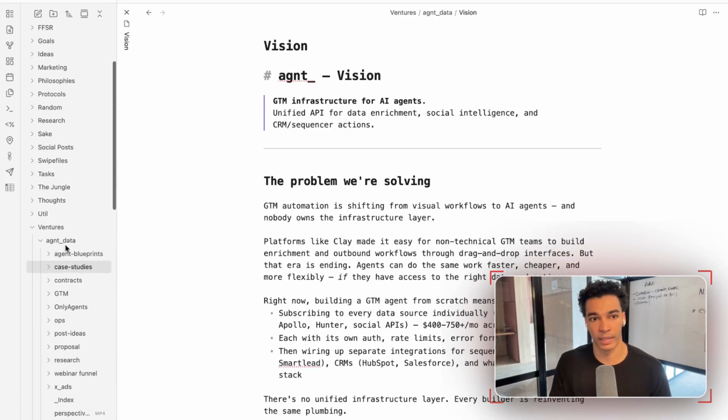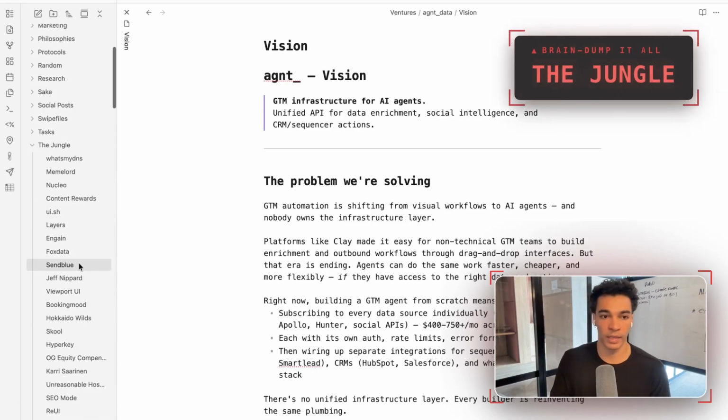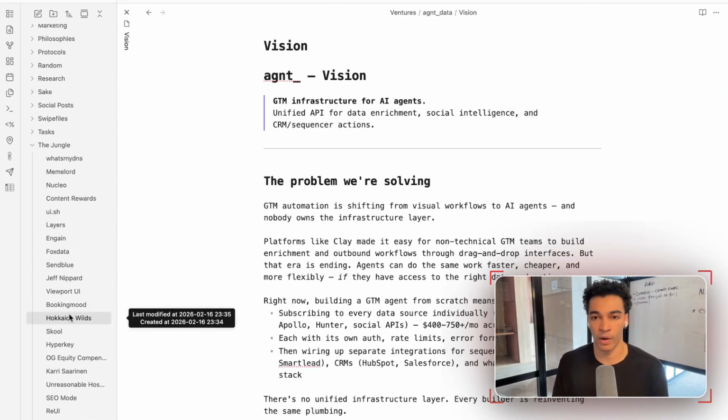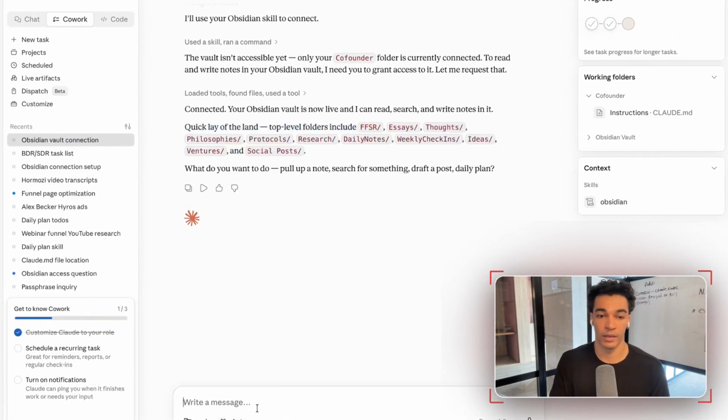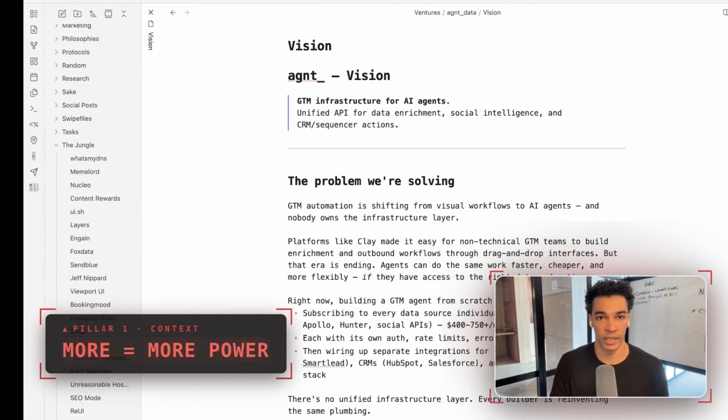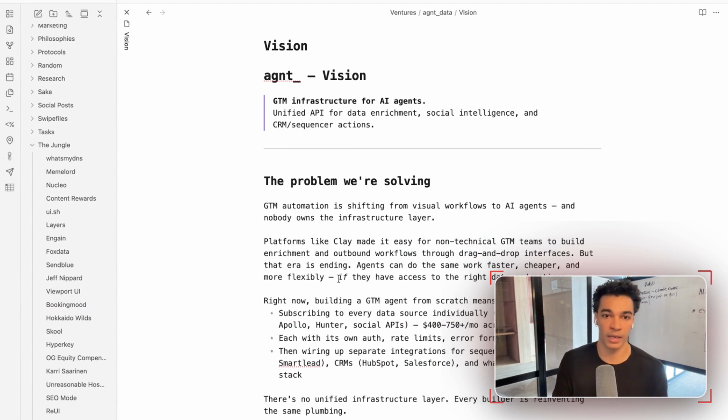Another thing I'm doing is I have this folder called the Jungle. This is essentially a brain dump of all the interesting things I stumble across on the internet. Every time I find something interesting, I tell the AI chat, hey, I just found this link, do some research on it, save it to the Jungle. That way, when I have a thought like, oh, what was that tool that does this thing? I just ask the agent and it's able to pull that information back for me. So the power of Obsidian is to give the agent context on every single thing that you're doing in your life, whether that's related to your business, your job, or your personal life.